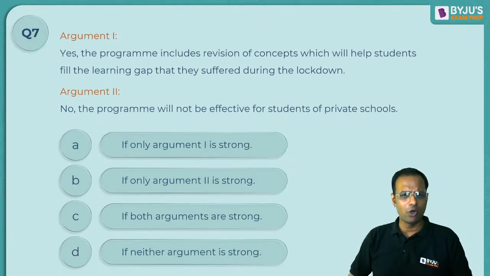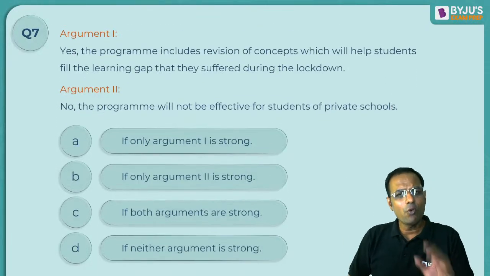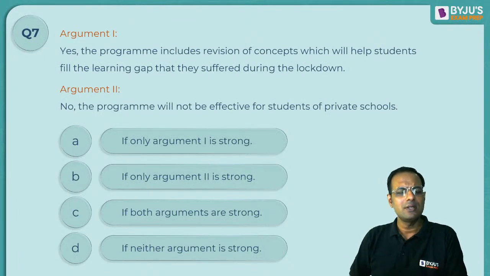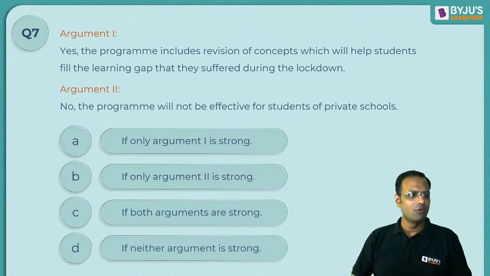Now let's look at the options. A says, if only 1 is strong. B says, if only 2 is strong. C says, if both arguments are strong. And D says, if neither argument is strong. What is your answer?